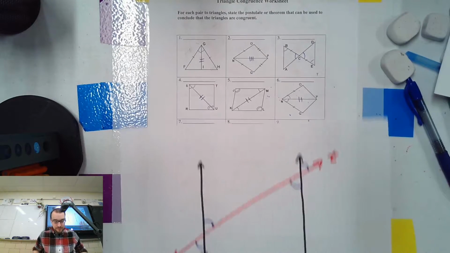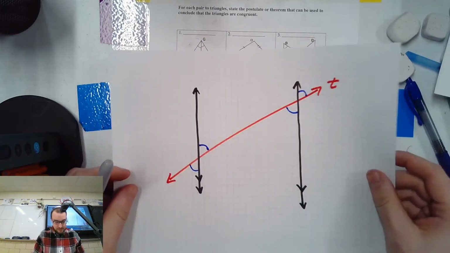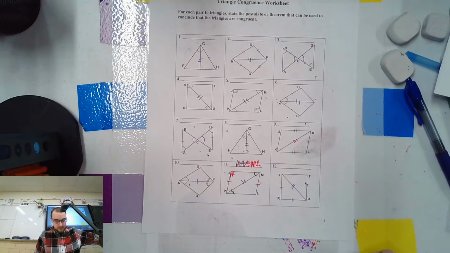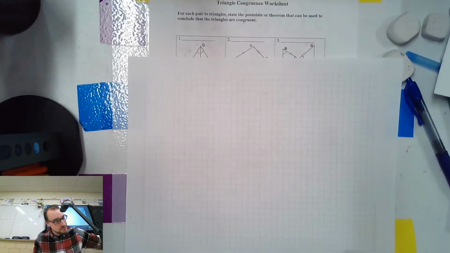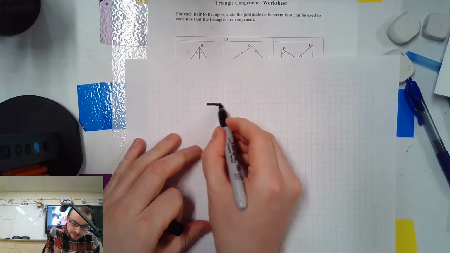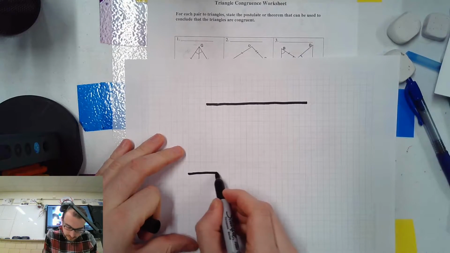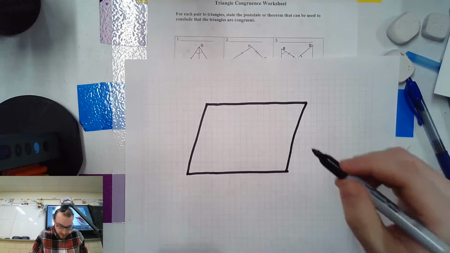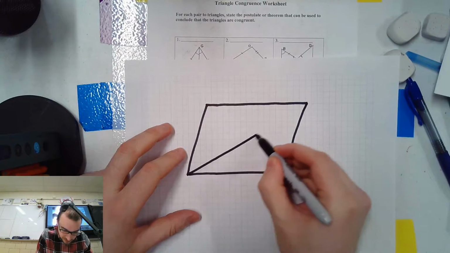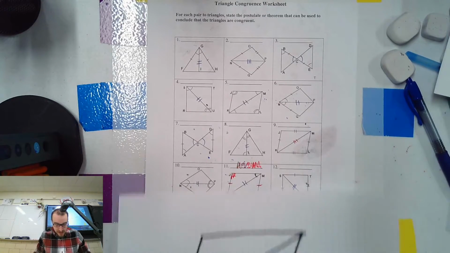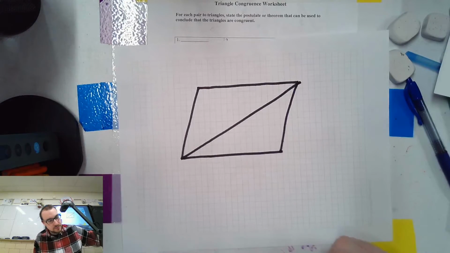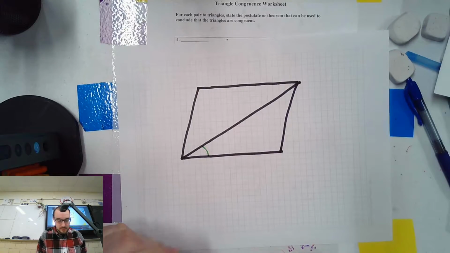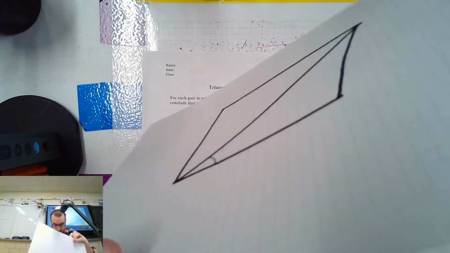Okay. So it turns out that we have something very similar to this with number 11. So let's draw 11. Looks something like this. And then we have a line going through it like this. And they've given us that these two angles are congruent. I'm gonna use this weird looking green. Ooh, I like it. And they give us this one is congruent.